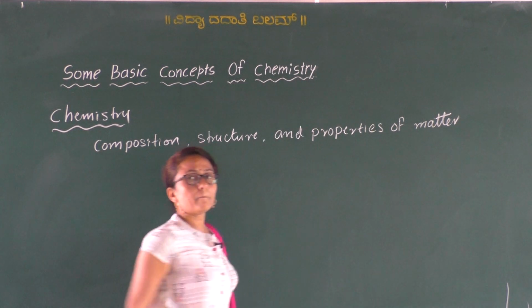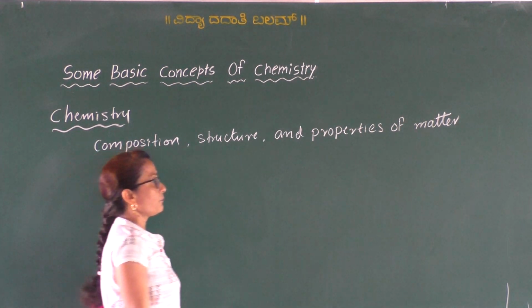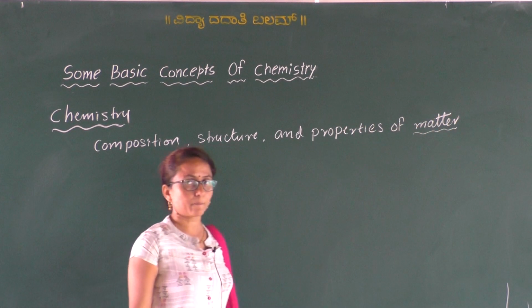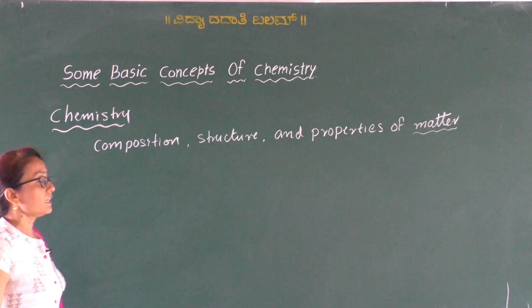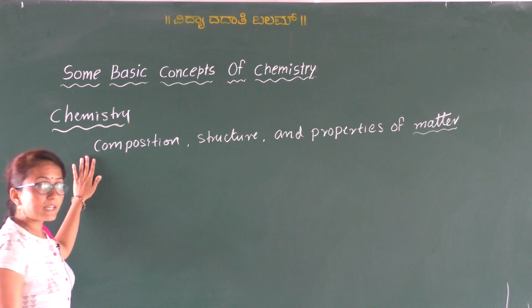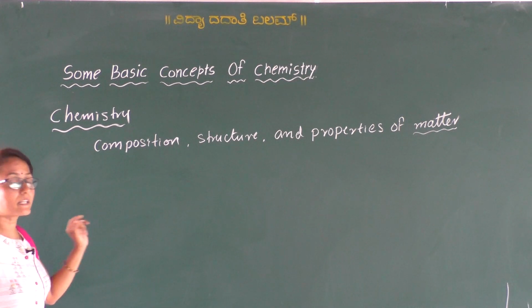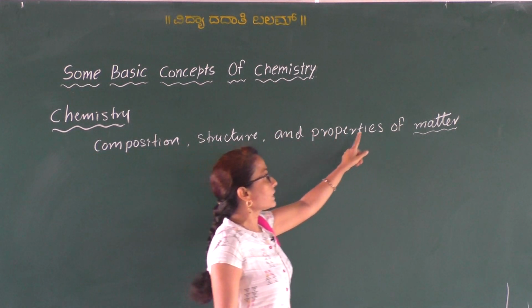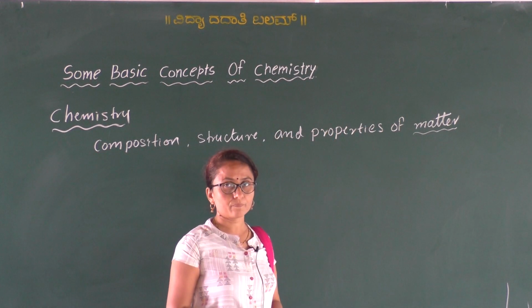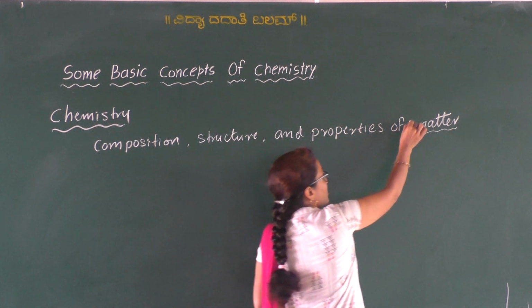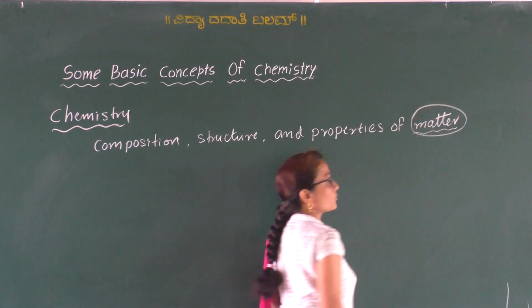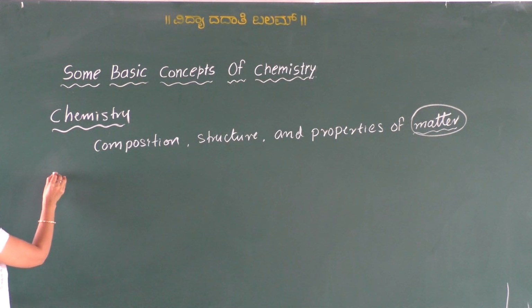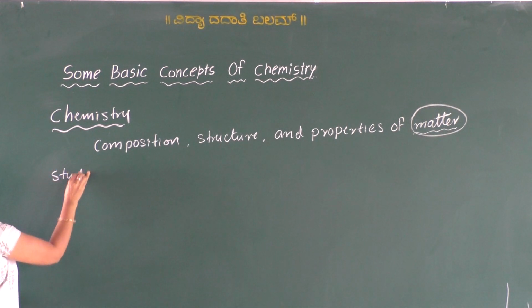As you all know, matter is anything which occupies space and has a mass. So thus chemistry is a branch of science which deals with the study of composition, structure and properties of matter. So thus chemistry is all about the study of matter. Therefore, chemistry is also known as the study of matter.